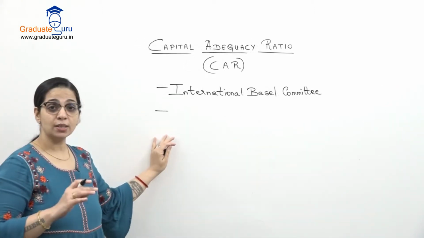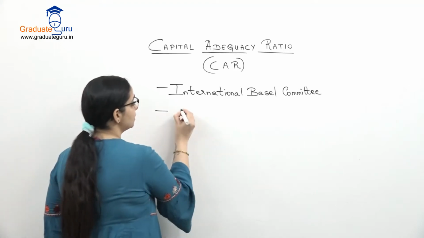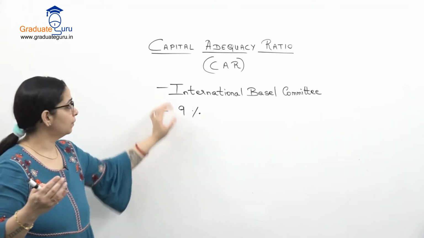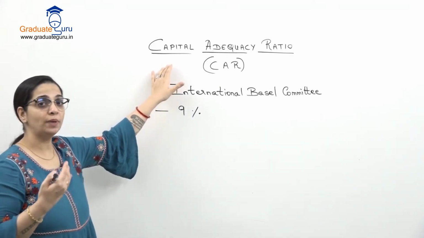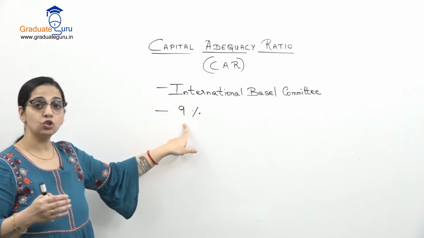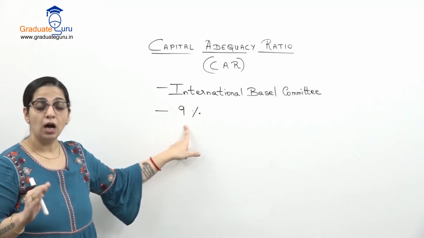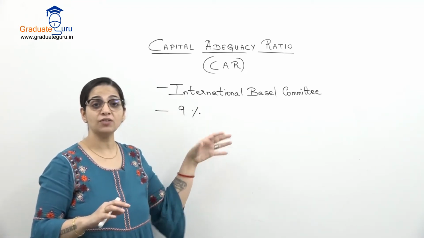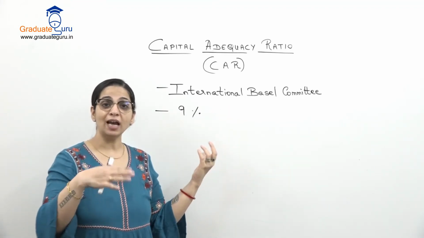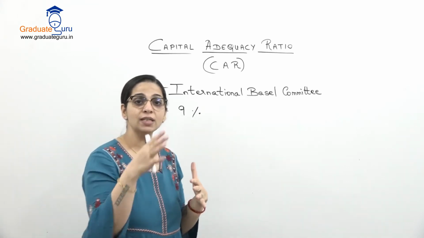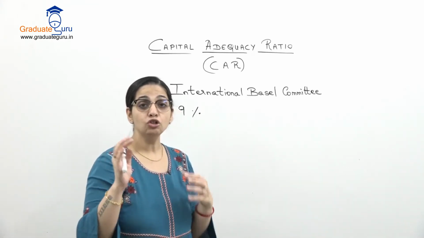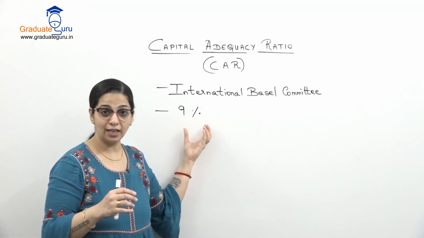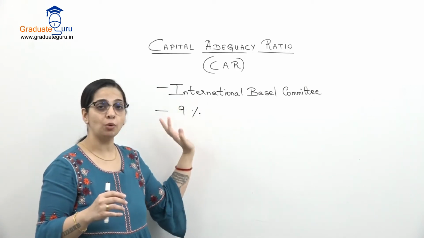So in our country just now, the requirement of this ratio is 9%. So हम जो भी calculate करेंगे, that is the ratio which I'll show you how it has to be calculated, वो ratio has to be at least 9%. अगर 9% से कम है, that means the bank is not satisfying this criteria and then it has to juggle its funds. So उनको funds यहाँ से वहाँ transfer करने पड़ेंगे so that they maintain this 9% which is the requirement of the ratio. So this is one number which you have to remember.